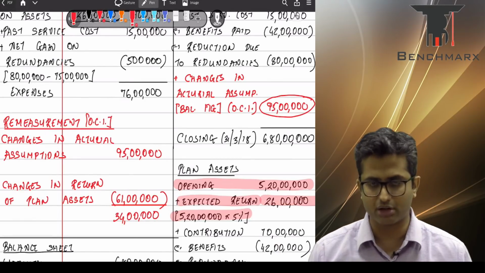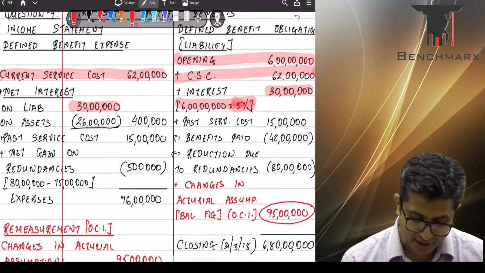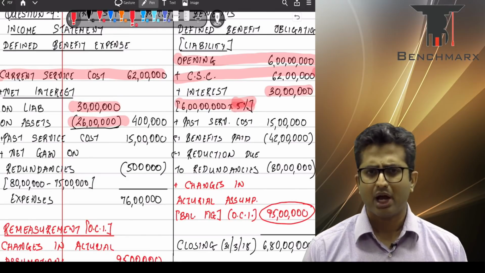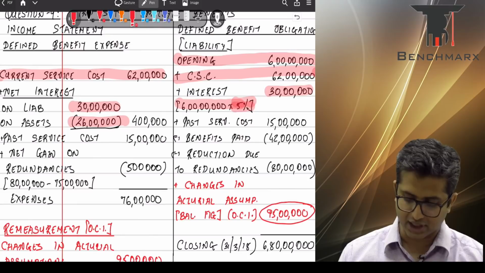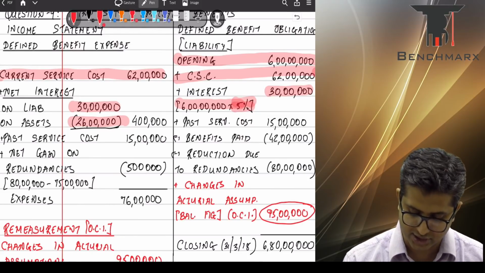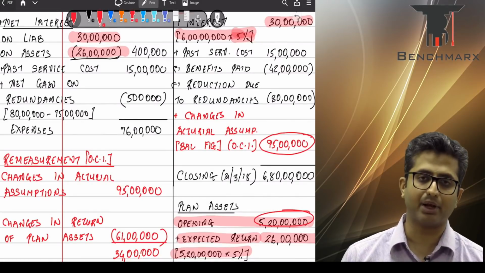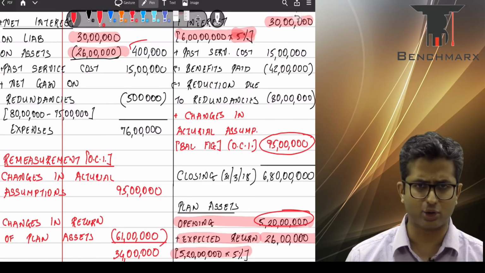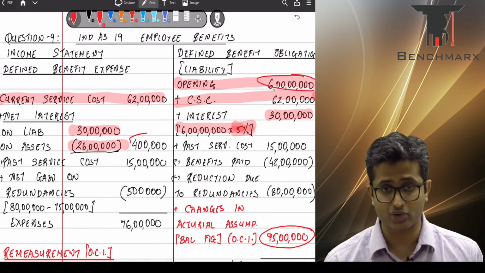That is the discount rate, really, the return that you are expecting on the plan assets. And as a result, your expected return on plan assets is 26 lakhs. Institute has directly taken the net interest, which is also correct, where they have taken directly the difference between 6 lakhs and 5 crore 20 and directly applied a 5% rate. So 8 lakhs into 5% is still 4 lakh rupees. That is the same amount, though we have just given a slightly more detailed disclosure.